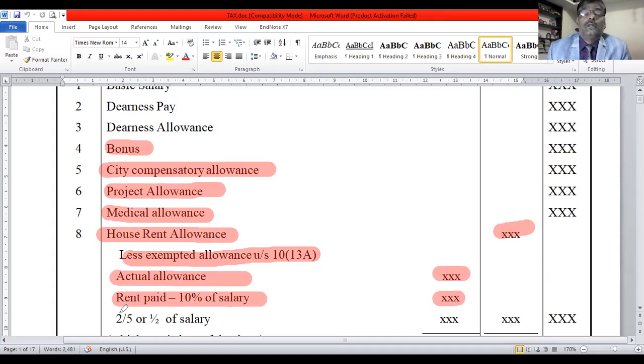Third point is 2/5 of salary or half of salary, meaning 40% of salary or 50% of salary. 50% of salary applies for 4 cities: Bombay, Delhi, Calcutta, Madras, and for the remaining cities you take 40% of salary. The least of the three is to be taken to the inner column. Out of the total amount, you deduct the exempted. The balance goes to the outer column. This is the point you remember regarding house rent allowance.